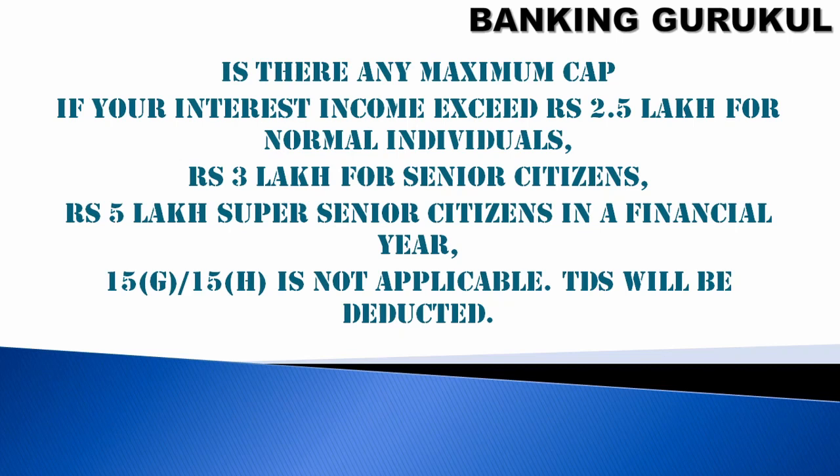Here also we have a maximum cap. If your interest income exceeds 2.5 lakhs for a normal individual in a financial year, even though you have submitted a 15G, TDS will be deducted for the entire amount. If you are getting 3 lakh rupees, TDS will be deducted on the entire 3 lakh rupees.